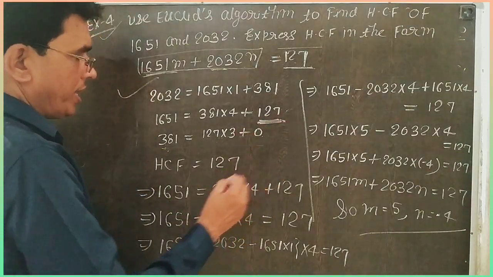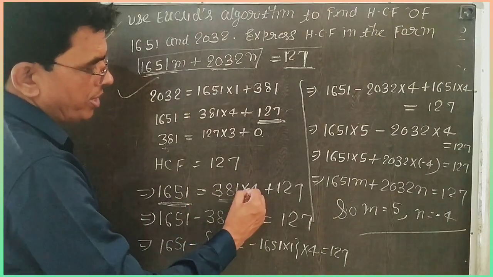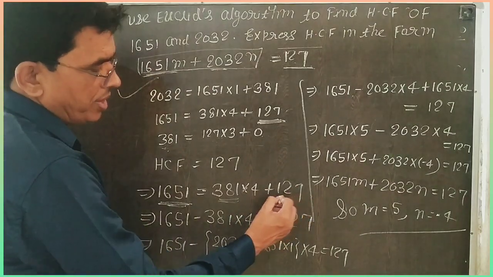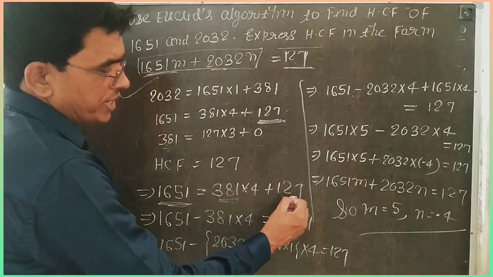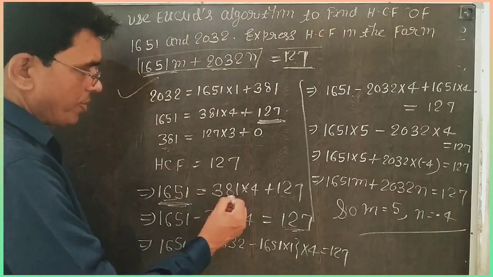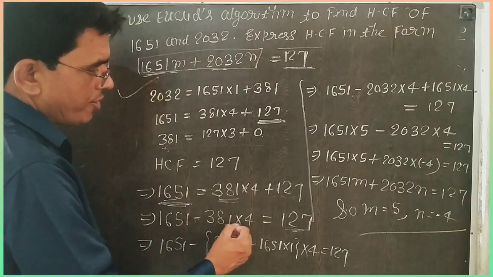So we write the second step: 1651 is equal to 381 into 4 plus 127. It is the HCF and I want the value of this HCF. So 127 is equal to 1651, and moving the other term to that side, minus 381 into 4.